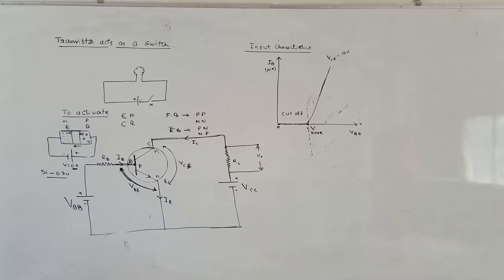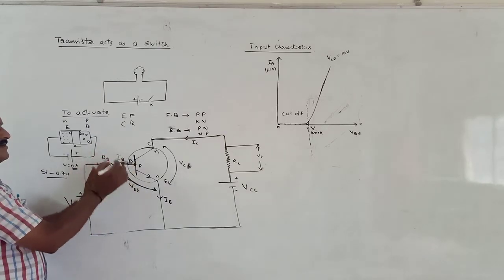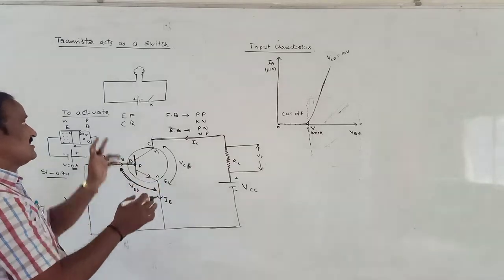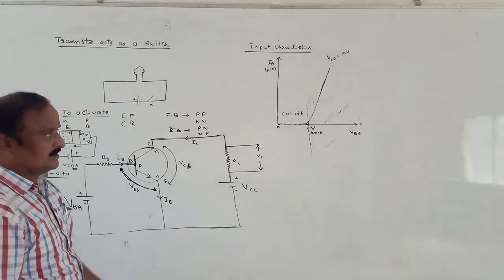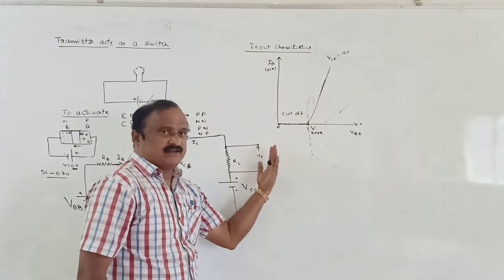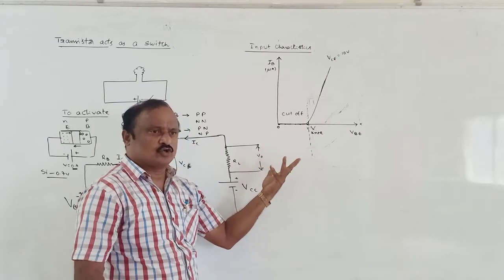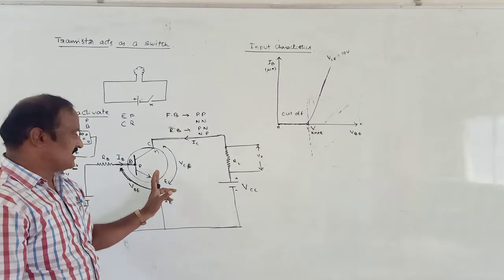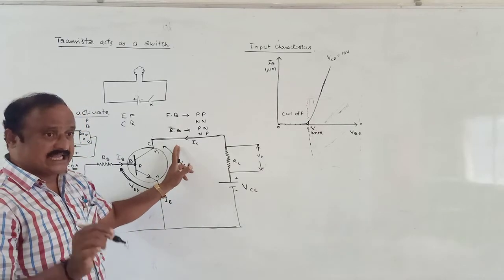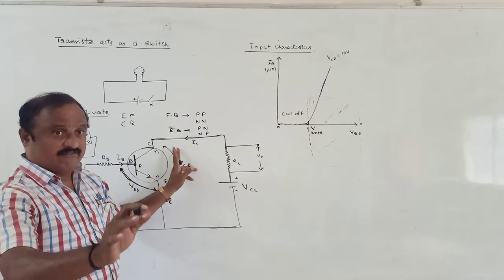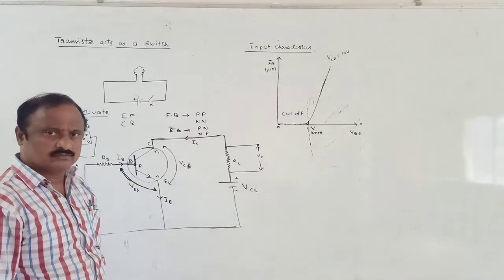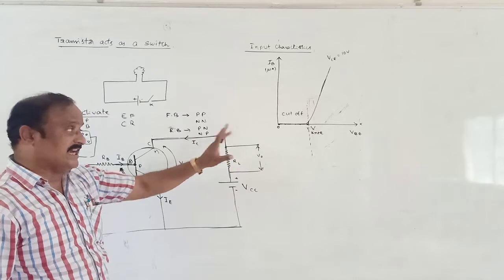First one, how the NPN transistor works as an electric switch. Below the cutoff region, output is equal to 0. Output equal to 0 means the transistor acts as a key which is open. When the key is open, the amount of current at the output is equal to 0. Okay, I will explain it theoretically.